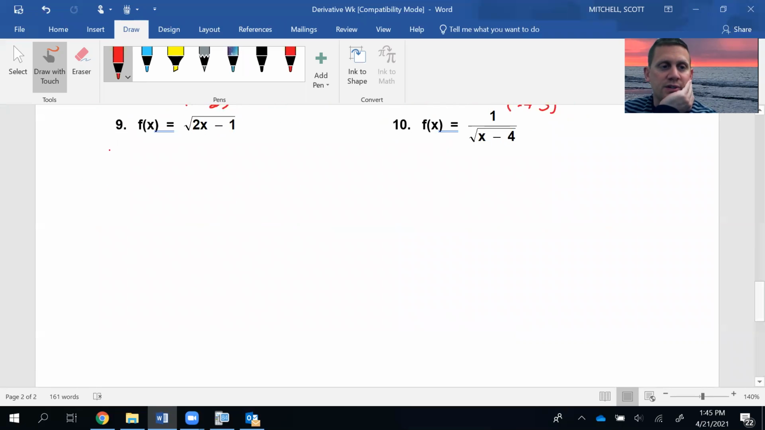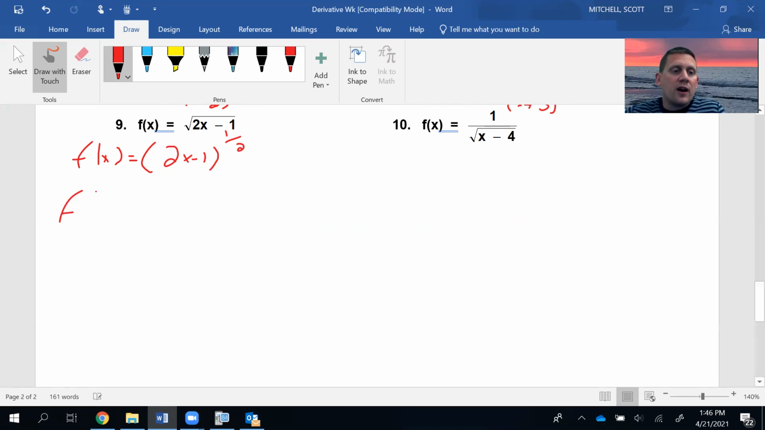All right, and we take a look at number 9. So we have a square root. I can't take the derivative of a square root until I simplify it, until I rewrite it using exponent rules. So I want to keep it with parentheses. What is a square root as an exponent? That's a 1/2 power. All right, again, knowing your exponent rules, a square root is a 1/2 power.